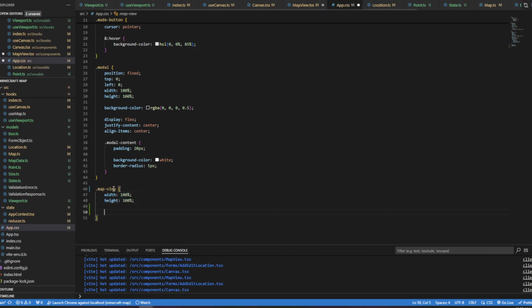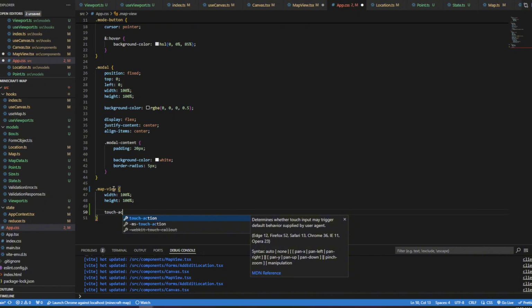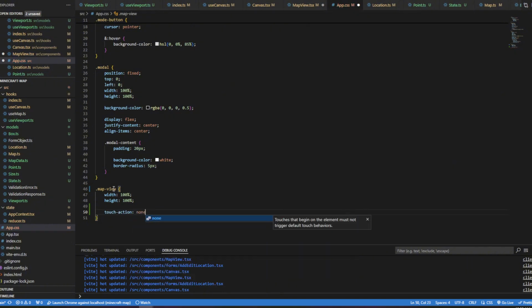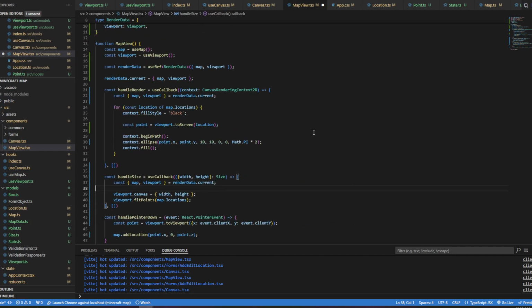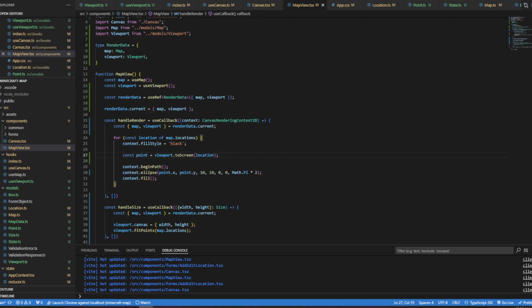And because we're going to be doing some panning and zooming, I want to take away touch action, set that to none on here. I forget exactly what that fixes, but it does fix something that we would otherwise deal with. I think what that does is when you're dragging, it will want to drag the canvas as if it's an image. And so setting touch action to none stops it from doing that. It's weird that that's part of CSS and not part of JavaScript, but I think that's right. And so we're going to be doing some dragging first.